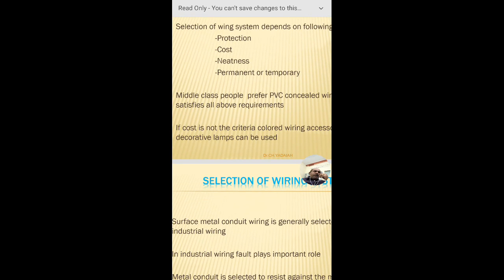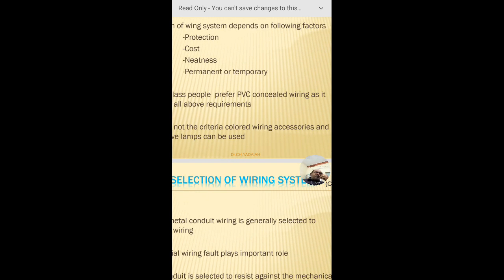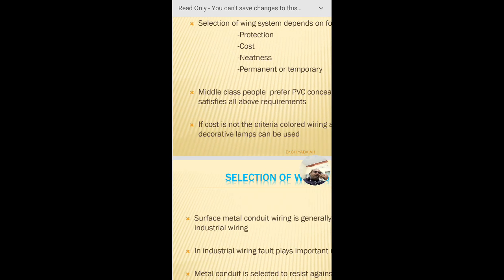And another is, if cost is not the criterion, colored wiring accessories and decorative lamps can be used. That means it is based on the cost. For example, for phase wires, you can use a red wire, for the neutral wires a black wire, and for the earth wire system a green wire.